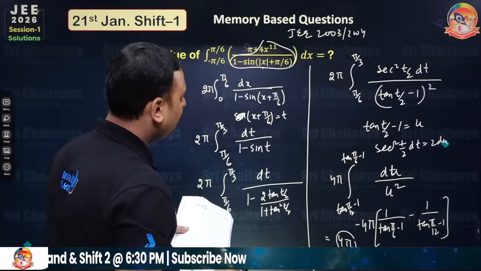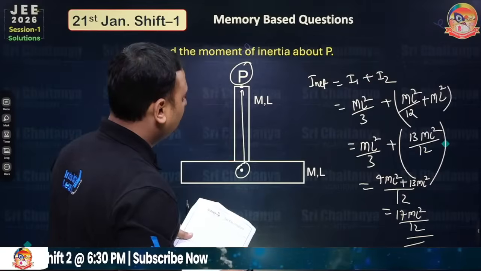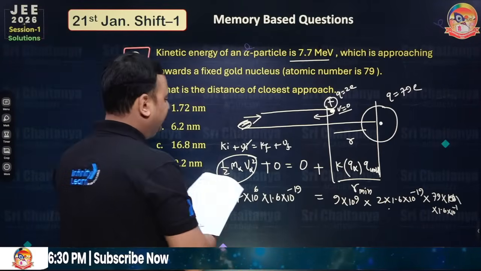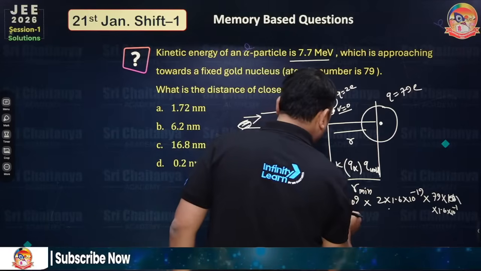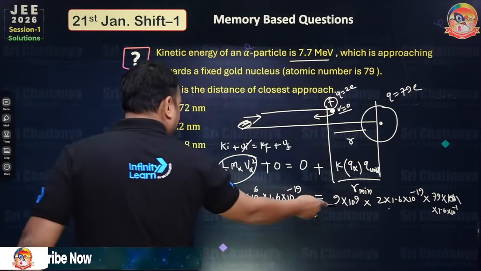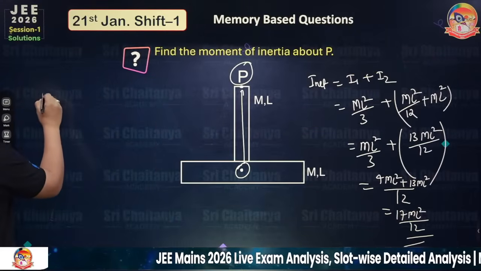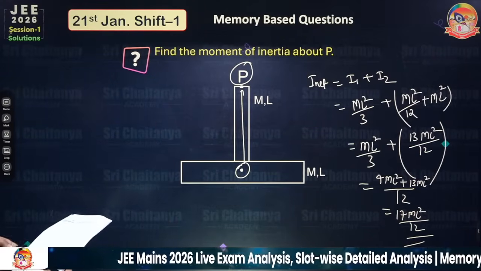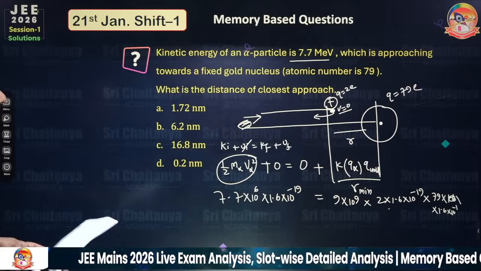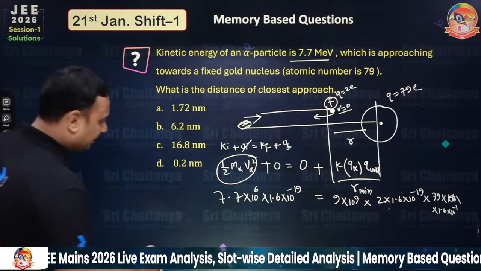One minute. So divided by R minimum. You have to calculate the R minimum. I have written R minimum here. The pen is not selecting, why?